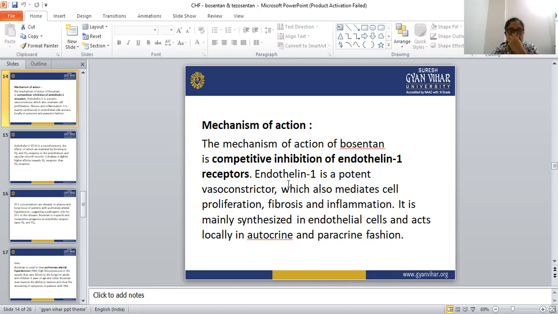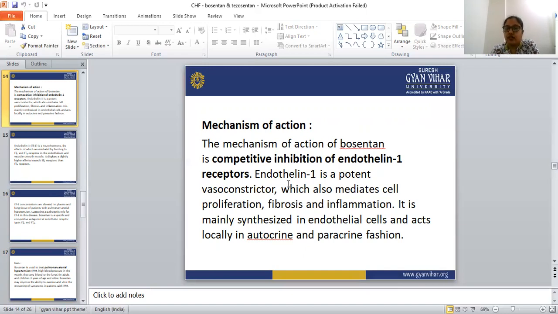This neurohormone produces its effect by binding with the ETA receptor and the ETB receptor in the endothelium and the vascular smooth muscle.